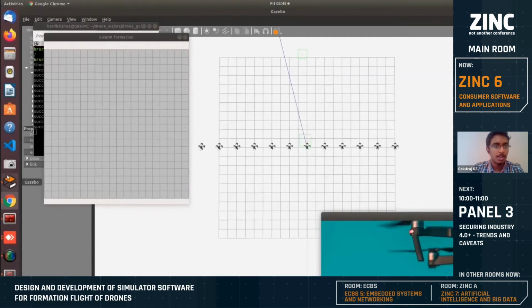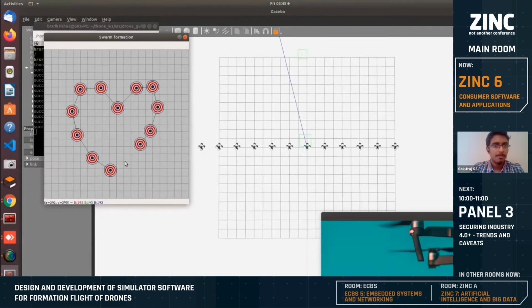So whenever I click a point over there, that point will be highlighted and communicated to Gazebo. This drawing pad has around 20 by 20 grids. Each grid represents 1 by 1 meters. So I completed drawing 12 points and you can see the drones are moving and the drones will form the particular pattern. These points are communicated to my PID controller, which initiates this motion.